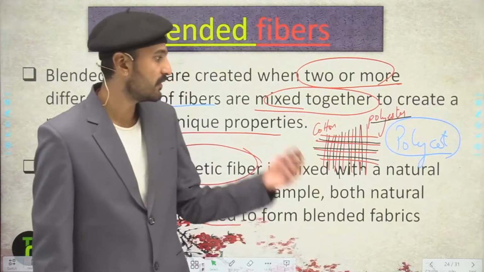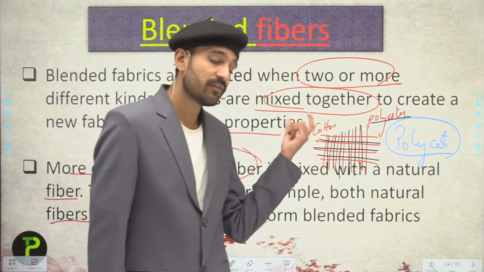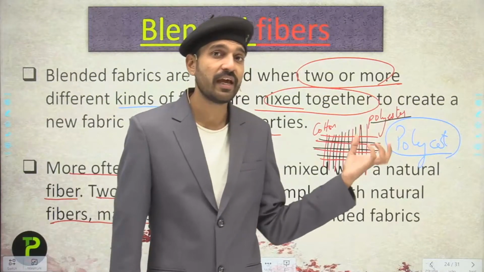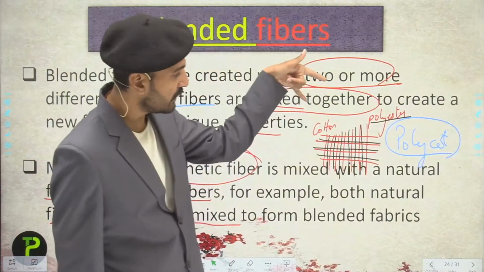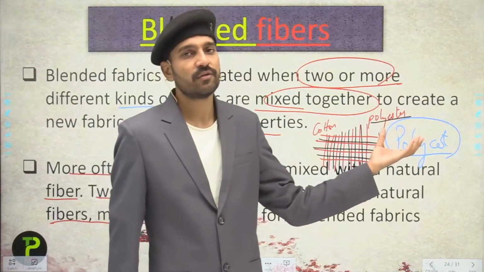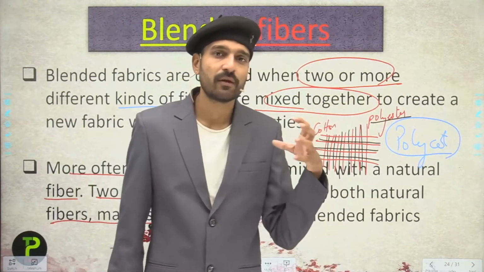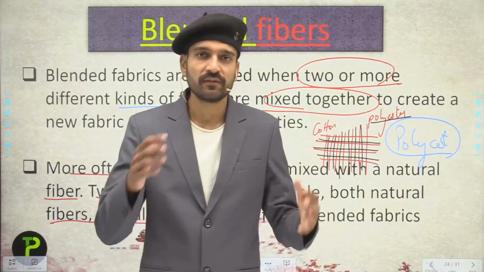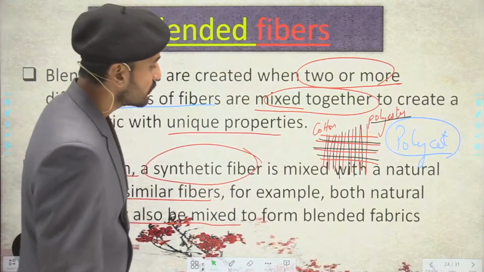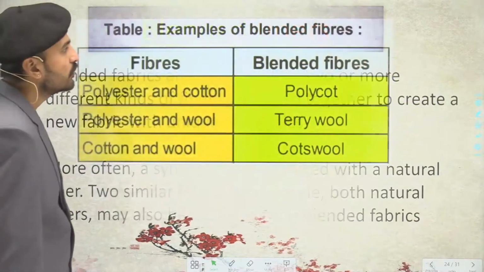Natural fibers have some disadvantages, while polyester, the synthetic fiber, has some advantages. When we mix them, we get the advantages of both fibers. That is why natural fibers are most often mixed with synthetic fibers. Now students, let us move over to the examples.